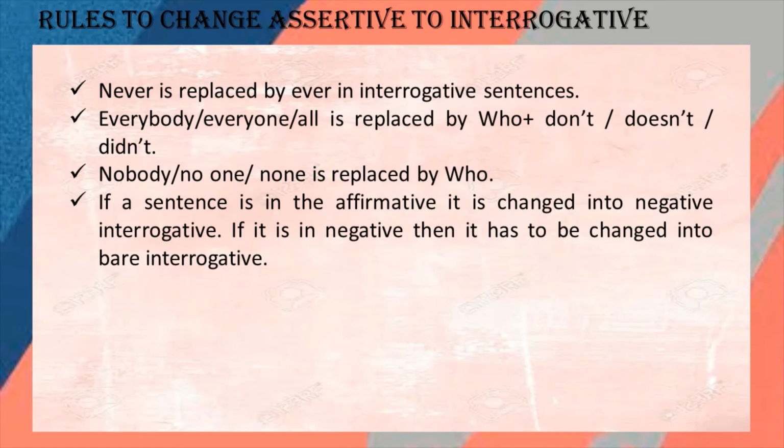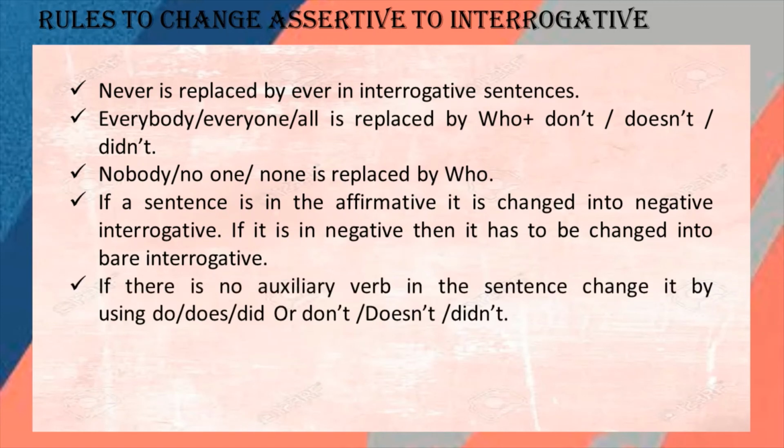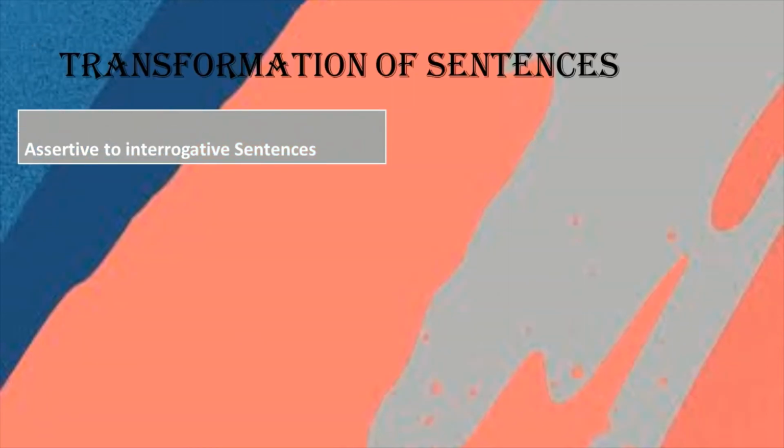And if the sentence is negative, then it has to be changed into a bare interrogative. Bare interrogative means there should not be any negative word. If there is no auxiliary verb in the sentence, change it by using do, does, did or don't, doesn't, didn't. Now we will see how to change assertive to interrogative and interrogative to assertive.